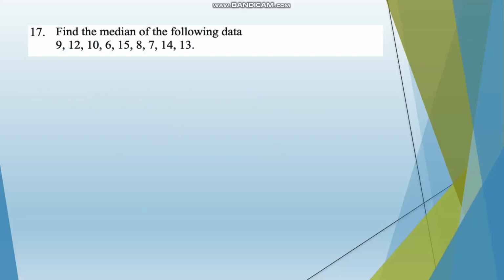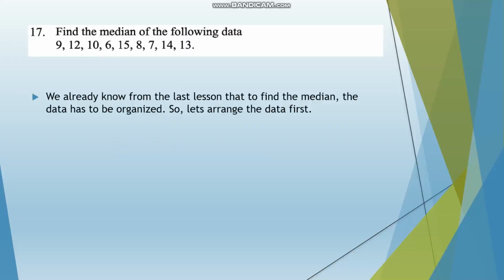Question number 17. Find the median of the following data. Now, we already know how to find the median. We discussed this in the last lesson. It is usually the number in the middle when you arrange the data in ascending or descending order. Here, we will arrange the data in ascending order first, and we will cross out the two numbers on left and right first.